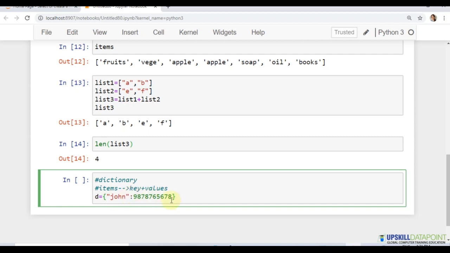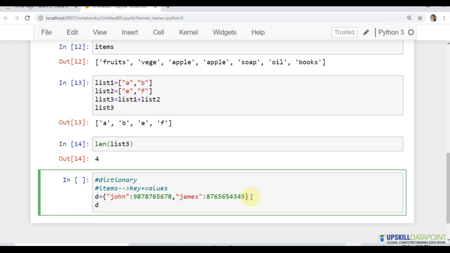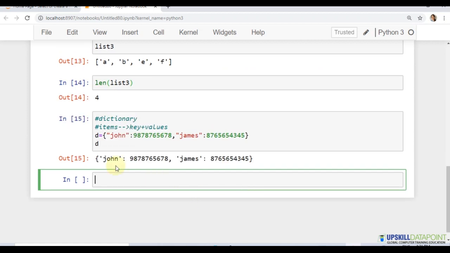So this is his phone number, and my next friend is James. So this is his phone number. So we have two keys, John and James, and these are the values. If I just say D, it prints the dictionary.